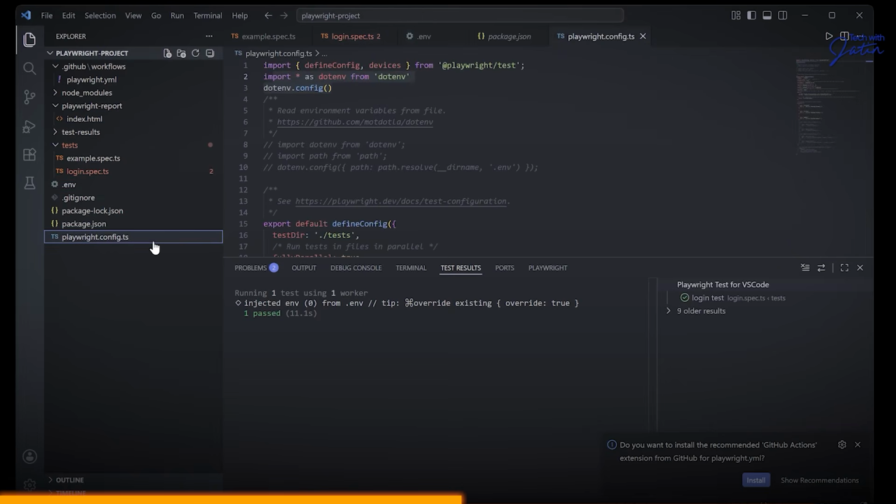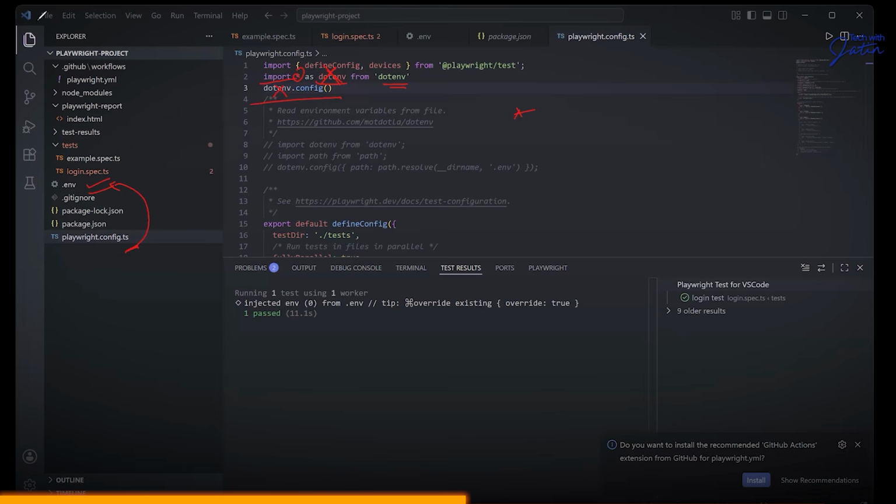and over here, I have written 2 lines of code, which is this. Import star. Star means import everything which is there in the .env, as .env. You can give any name. You can give X. So if I'm calling it X, I'm going to say x.config. And so the moment it does it, at the same level where this playwright.config.ts is, you should be having the env file. It's going to read that particular env file.